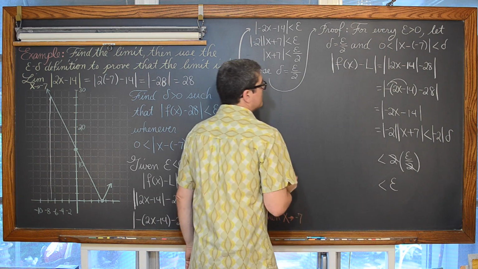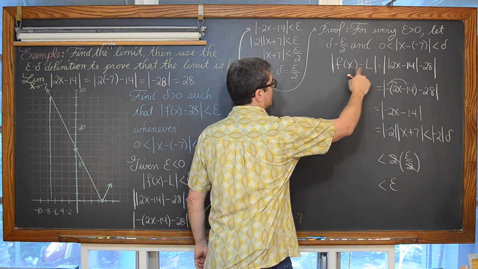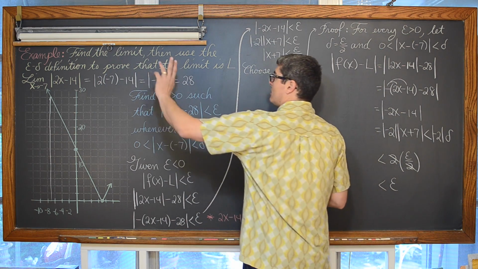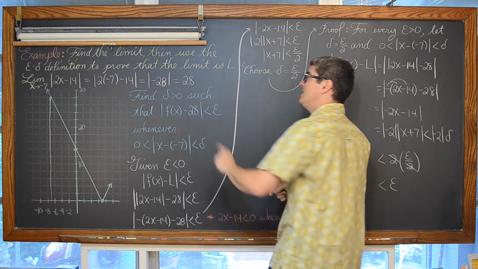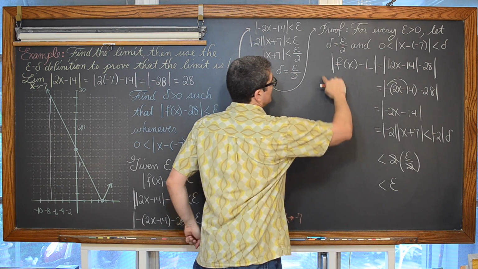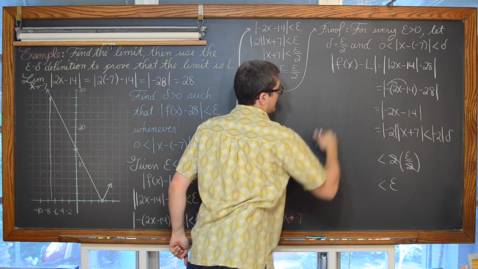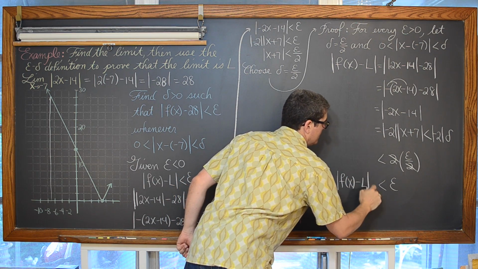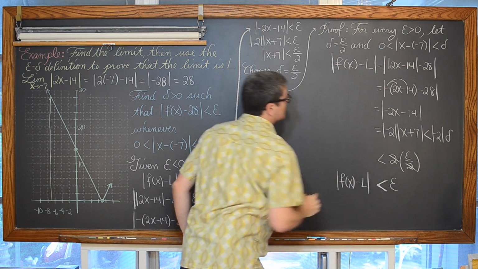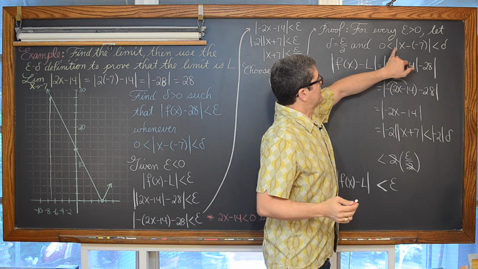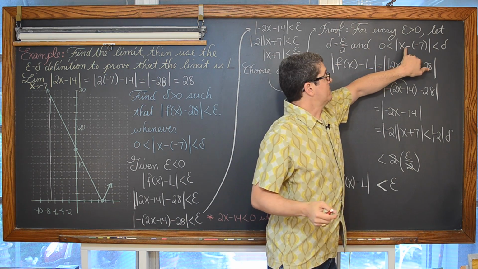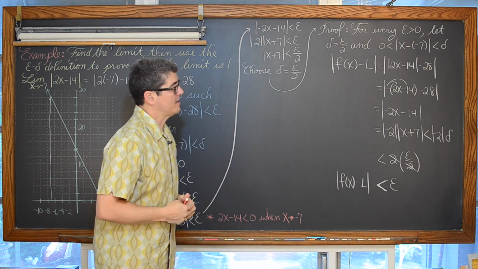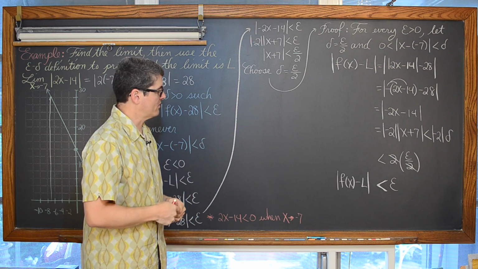And we're right back to, thankfully, again, finishing our proof and validating the statement that we found that the limit as x approaches negative 7 of absolute value of 2x minus 14 is 28, because with these conditions in this proof, we have that the absolute value of f of x minus L is indeed less than epsilon when we have 0 less than the absolute value of x plus 7, which is less than delta, and that delta has this relationship with epsilon, which is going to be half of whatever epsilon is.